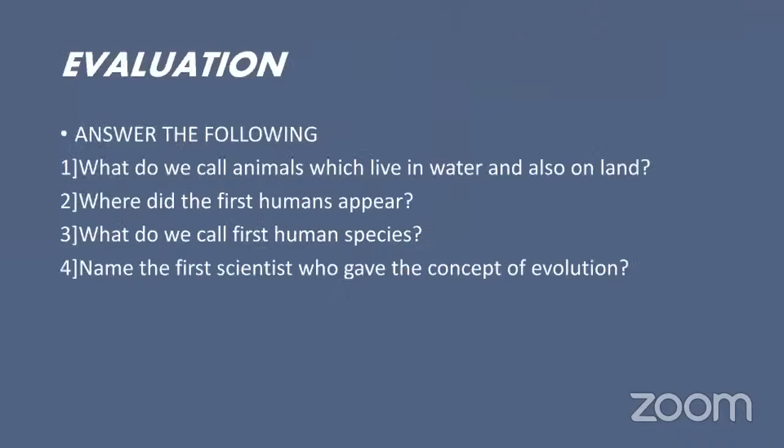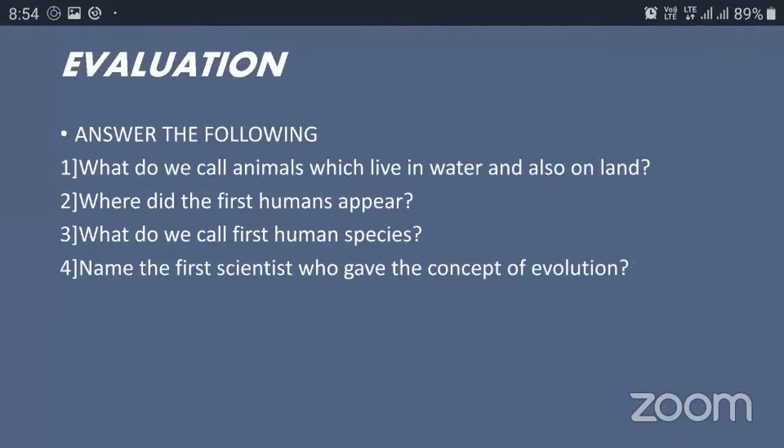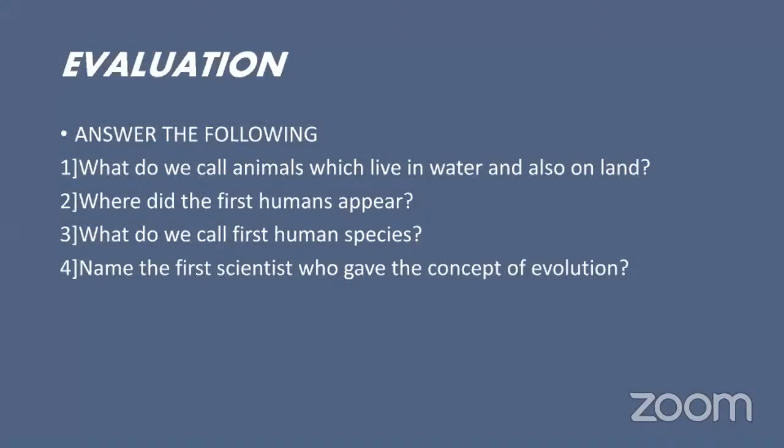Okay, children, now let's see how far you have understood. Lakshmi Mishra, read out the question first. What do we call animals which live in water and also on land? We learnt it. What do we call animals which live in water and also on land?